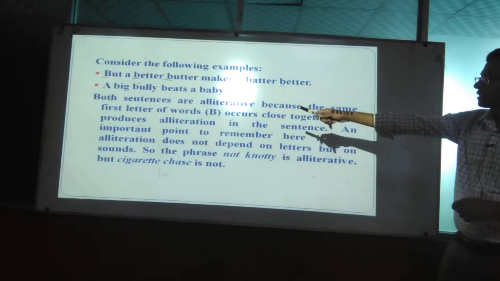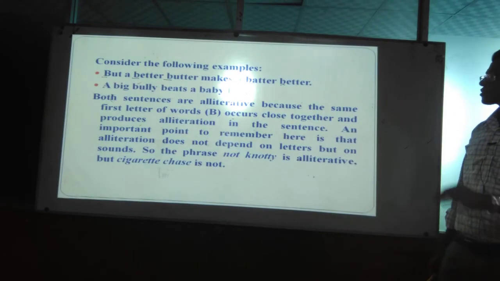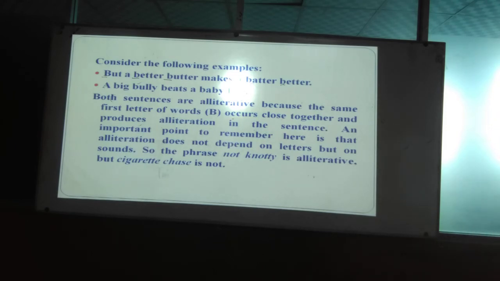So remember, consonants are, this is another difference. The sound is important. In assonance, it is mandatory to repeat the same vowel. But in alliteration it is not necessary; the consonant sound must be repeated, and they should be used very closely.